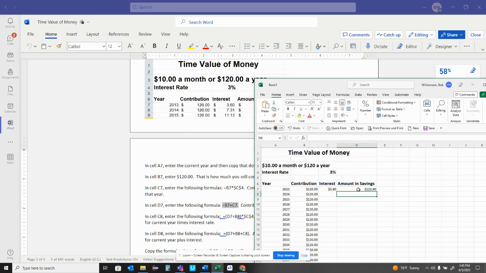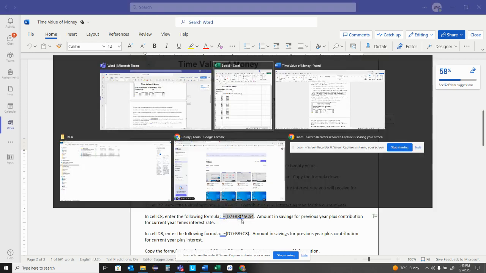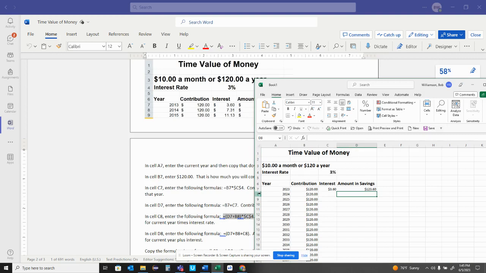Okay. In D8, put this formula in D8. See what that's doing.